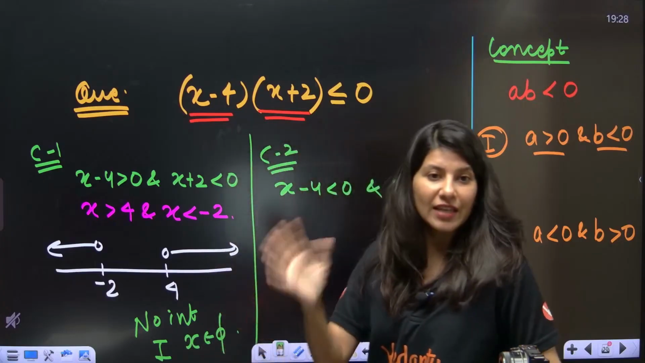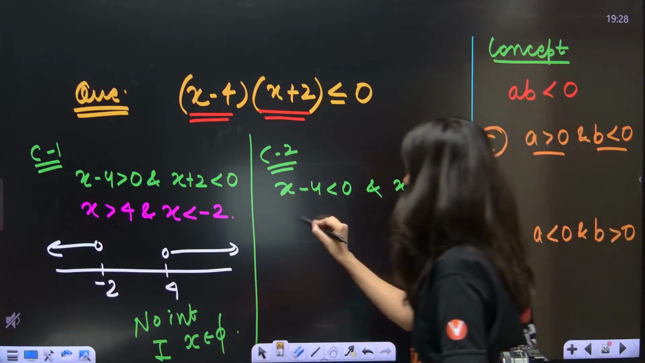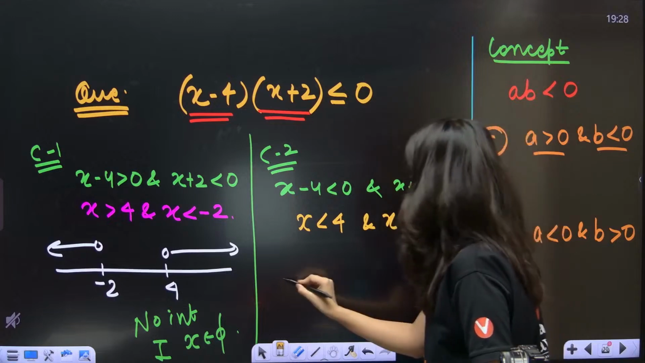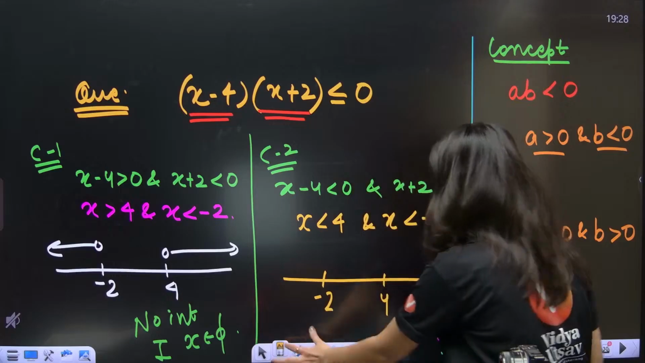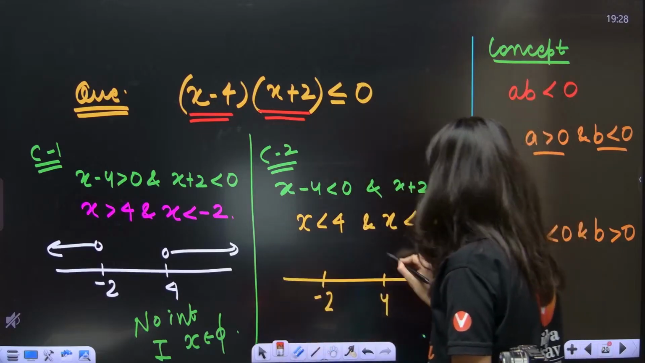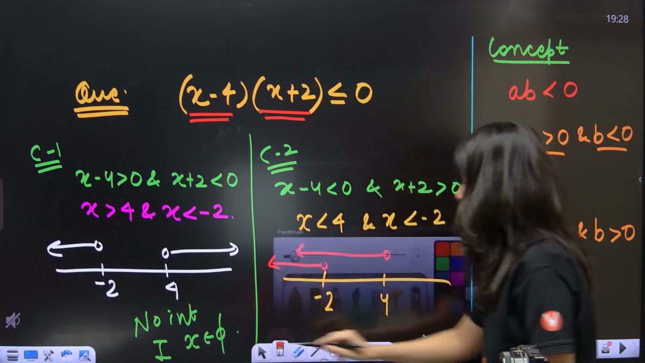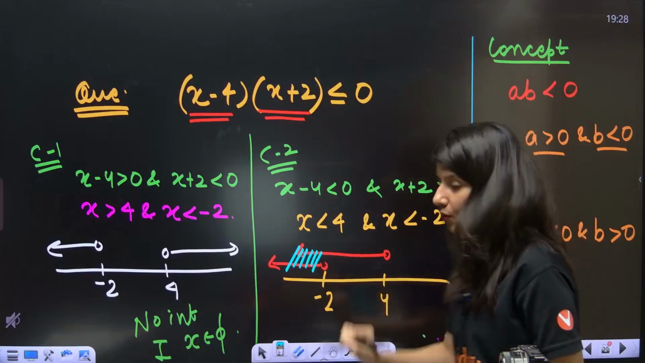Very good. Now this, x is greater than minus 2 and x is less than 4. So again plot 4 and minus 2. You need to take the intersection, everybody. How many of you are going to tell me the intersection? Okay.